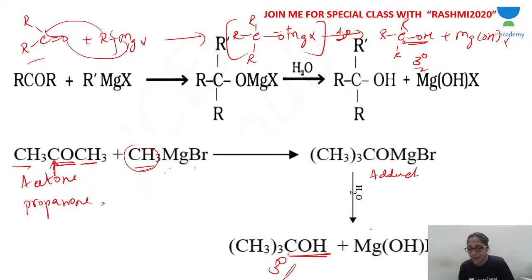Do you want me to explain again? Did you understand, guys? With the Grignard reagent, preparation of alcohol, reaction of carbonyl compound with the Grignard reagent. When I say Grignard reagent, we are talking about aldehydes and ketones. Did you understand? Is it clear?